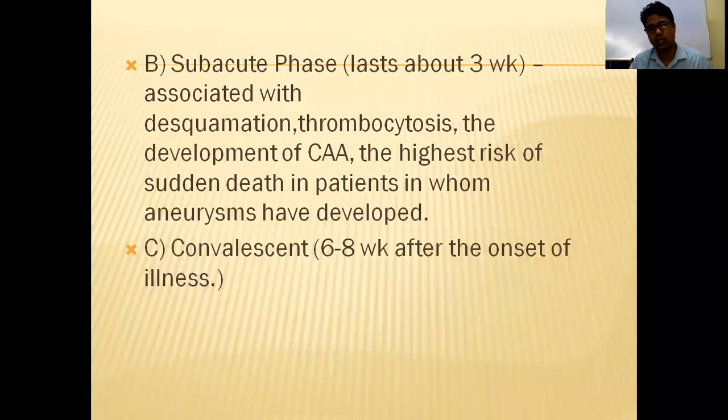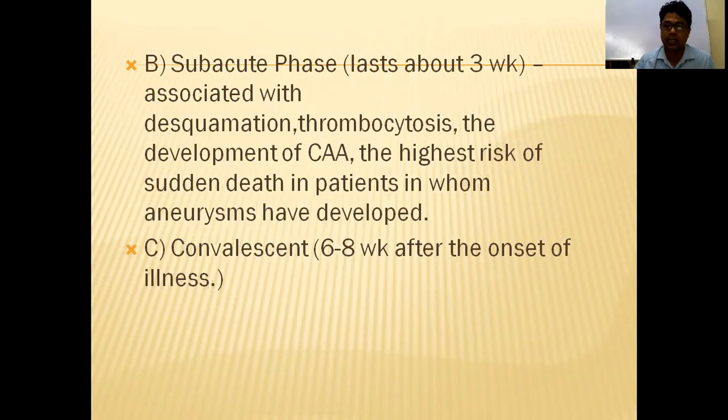First is the acute phase, that is the acute febrile phase, then the subacute phase. The subacute phase lasts for 3 weeks. What happens in that phase? There is inflammation, neutrophilic necrotizing arteritis occurs, and there is deposition of immunoglobulin. As in autoimmune disease, you will get neutrophilic necrotizing arteritis.